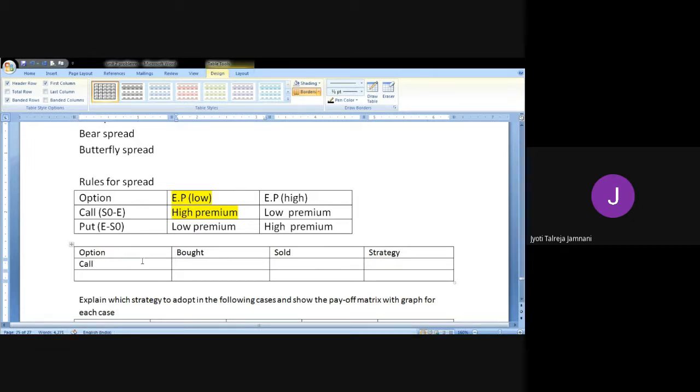If it is a call option and you have bought a call option with low exercise price and you have sold a call option with high exercise price, we call it as bull spread with call.